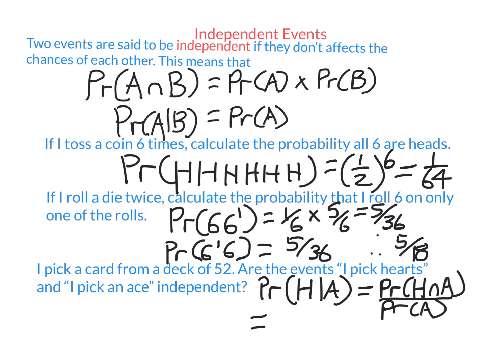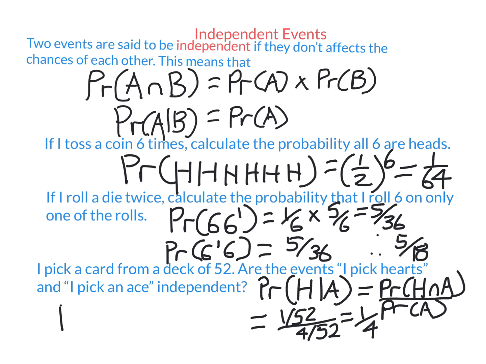So the probability, if you pick a card, that it's hearts and an ace. How many cards in the deck are hearts and an ace? Well, there's only one of those cards out of 52, the ace of hearts. Similarly, the probability that you get an ace, well, there are actually 4 aces in the deck out of 52. So you can put this straight in your calculator, and you should get 1/4. So if you pick an ace, the probability that it's hearts is 1/4.